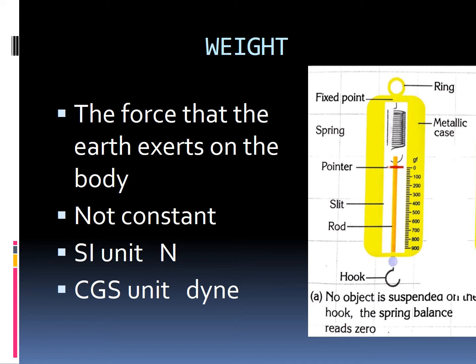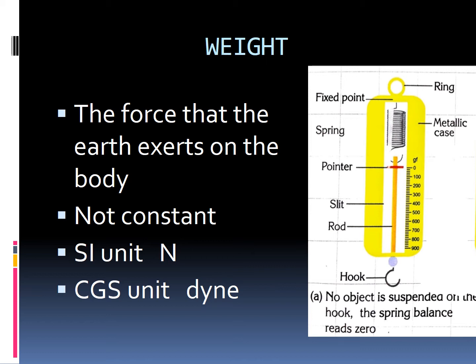If you measure your weight on earth and it shows 30 Newton, and you go to some other planet like the Moon or Neptune, it will show some other weight. Why? Because only on earth do we have gravitational force. On some other planet there will not be the same gravitational force, so weight is not constant, okay children.